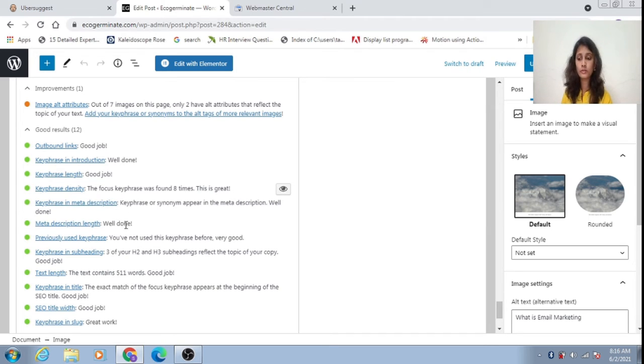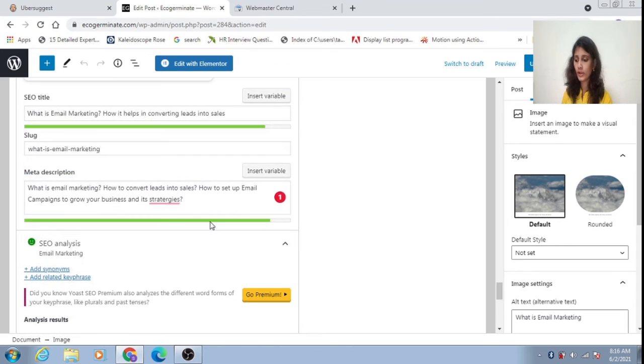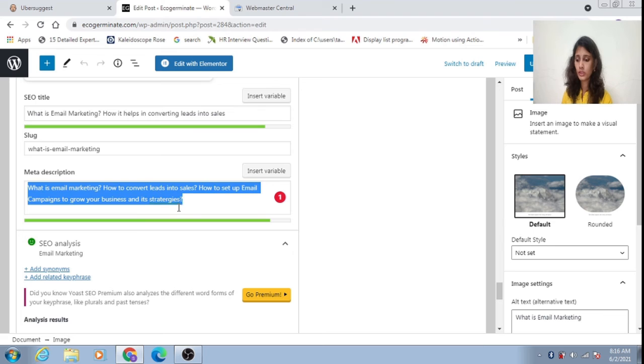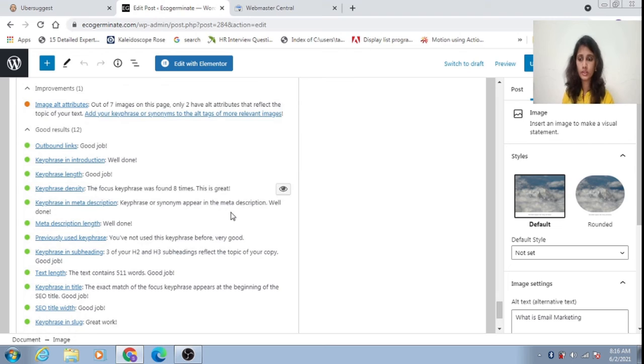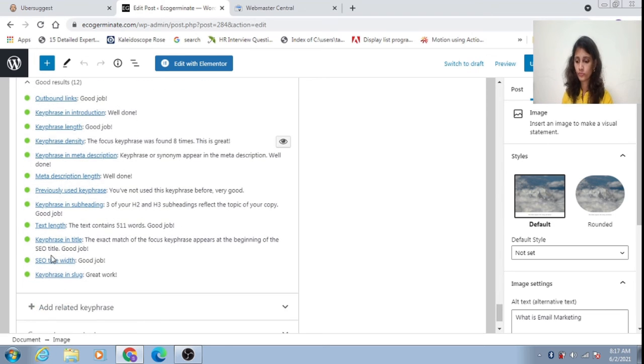The meta description length has to be written well, so the brief introduction should not be very small, it should be a little bit more. Only then will the meta description be shown in green. Previously used key phrase: I haven't used this key phrase in any of my other blogs.